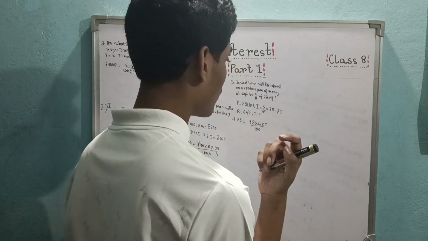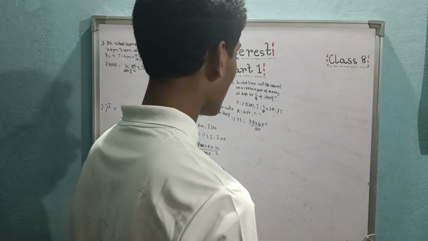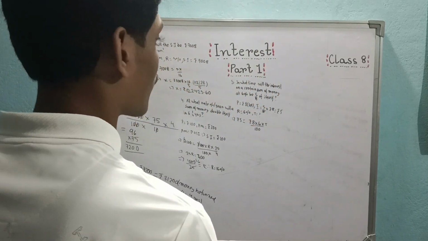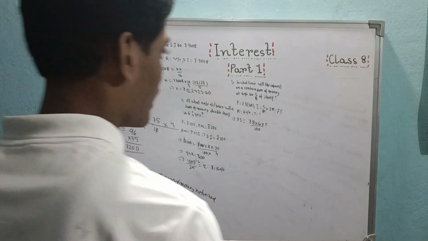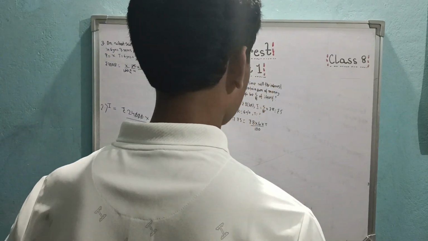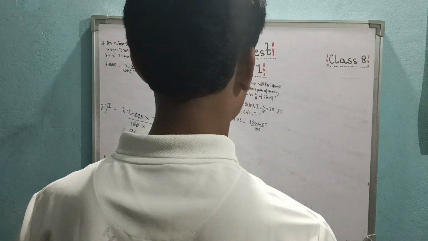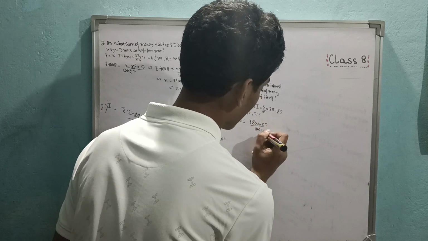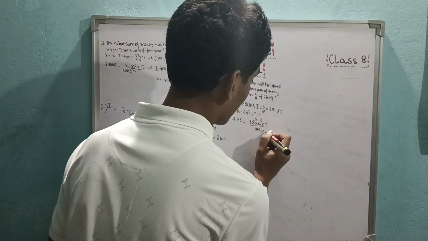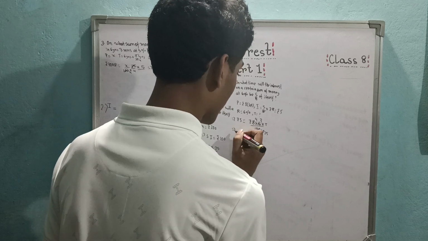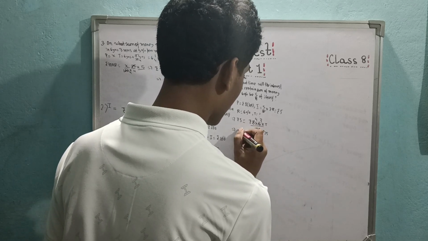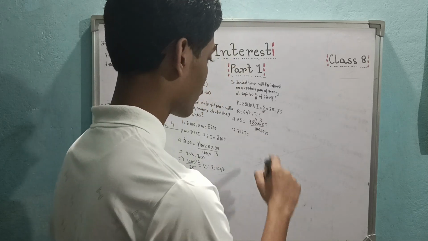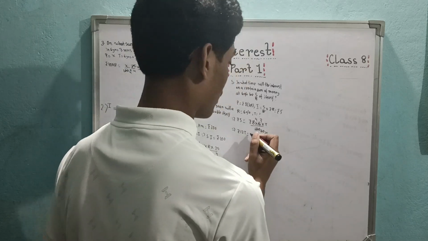Easy. Then solving for the time. What time the interest on a certain sum of money will be 5 by 8 of itself? Rupees 5 equals principal rupees 8 into R into T. So dividing this by 4 and this by 2, we get rupees 12t equal to 25 into 5, 125.